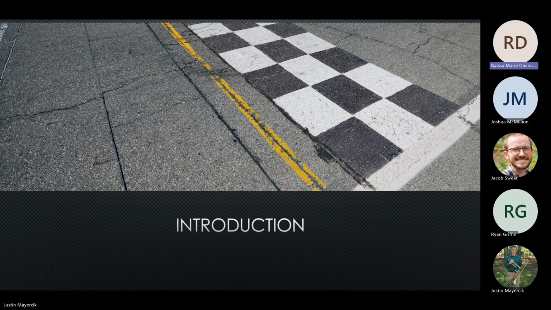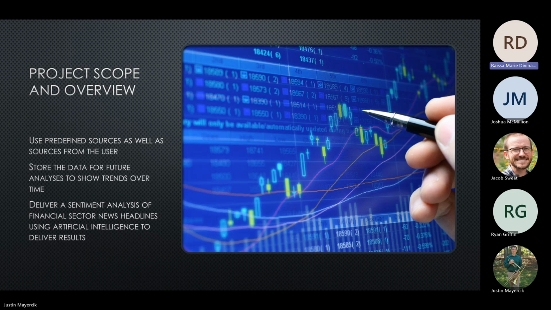Thanks, Justin. To start, let me give you a brief introduction of what our project is all about, starting with the project scope and overview. The objective of this project is to extract financial news headlines from various online sources. The sources can be predefined or from user input. Next is to store the data in a database for future analysis to show related data trends over a specific period of time. With the data collected, deliver a sentiment analysis using artificial intelligence to gain deeper insights into financial sector news headlines.